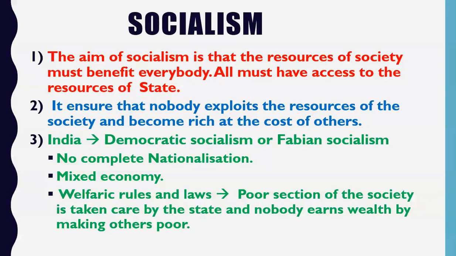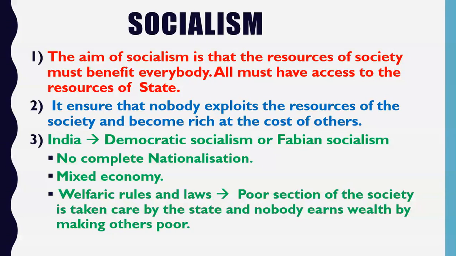Okay, so now you will ask, sir, some companies are privately owned, some companies are government owned, then how is the welfare of people ensured? Why? What is the main aim of socialism? The main aim of socialism is the welfare of people. Means the resources of the society should be distributed equitably. All must get benefit from the resources of society.